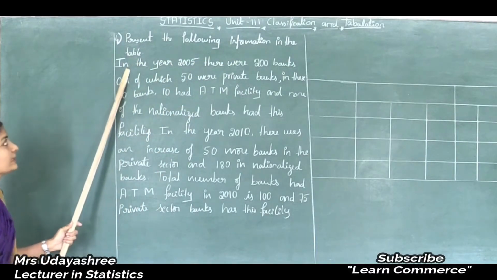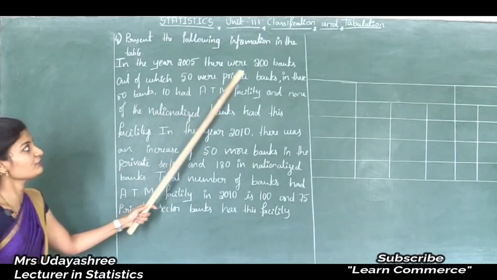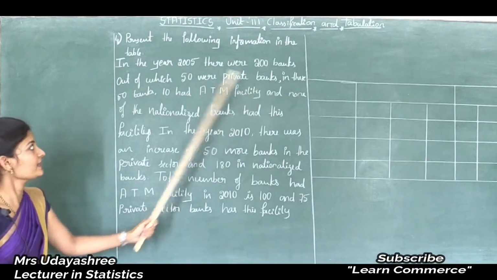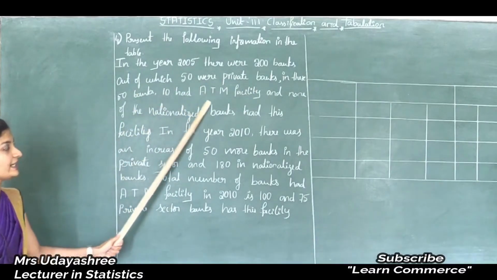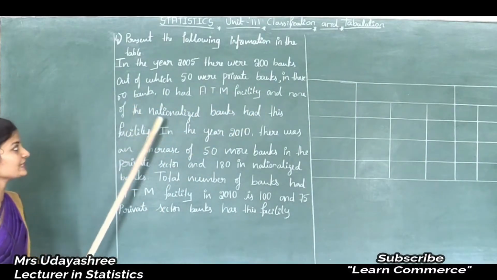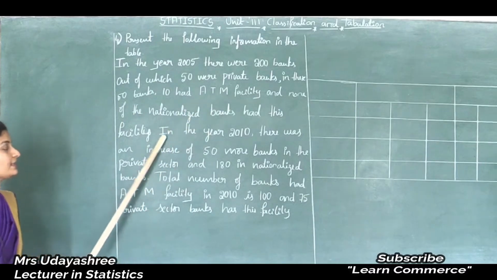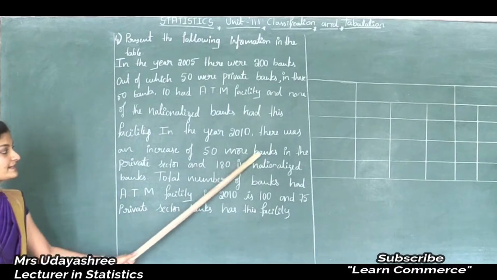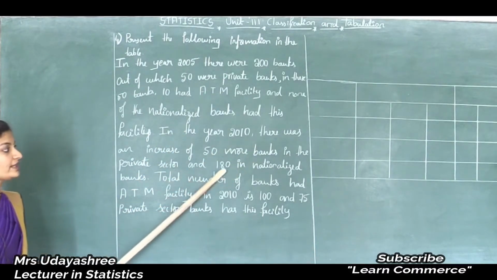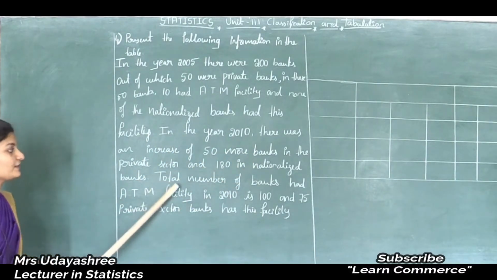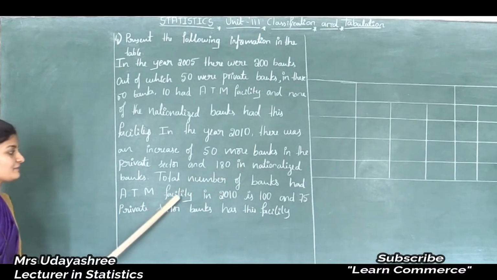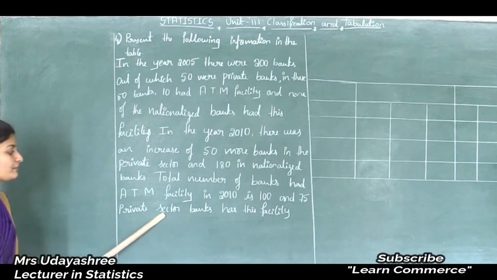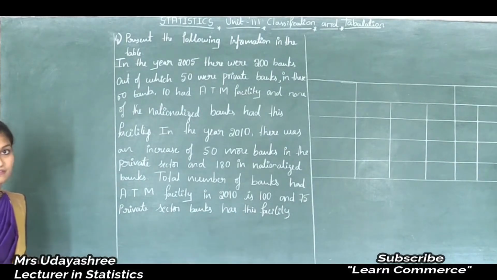In the year 2005 there were 200 banks, out of which 50 were private banks. In these 50 banks, 10 had ATM facility and none of the nationalized banks had this facility. In the year 2010, there was an increase of 50 more banks in the private sector and 180 in nationalized banks. The total number of banks that had ATM facility in 2010 is 100, and 75 private sector banks have this facility.